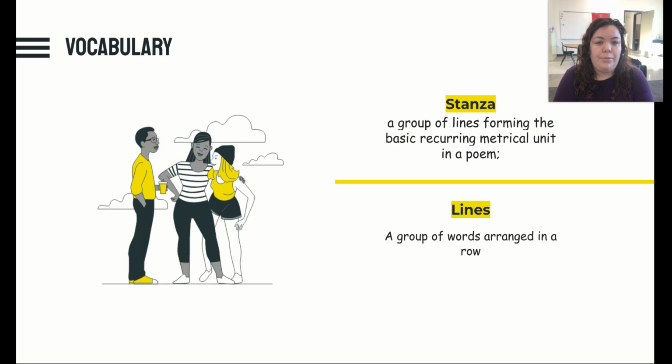When we're looking at poems, we're going to be looking at two main things. The stanzas, which is a group of lines forming the basic recurring metrical unit in a poem, which just means, like in writing, there's the paragraph, where each paragraph starts on a new line. In a poem, a stanza is basically the paragraph of the poem. You'll see in a minute. And then the lines, same as in writing. A line is just a group of words arranged in a row. So when we're referring to parts of a poem, we might refer to the stanza, that paragraph part of the poem, or we might refer to a line, a row of the words.